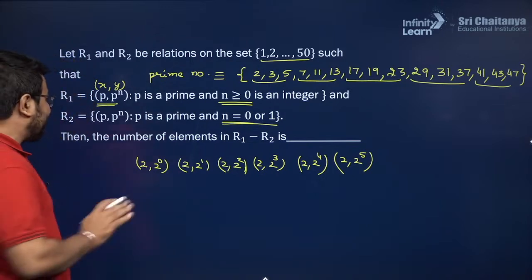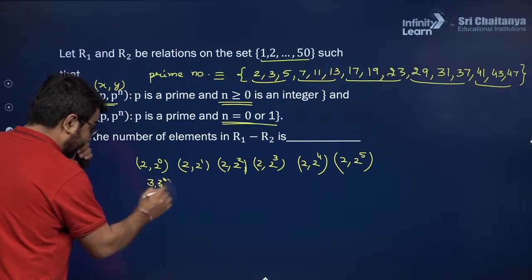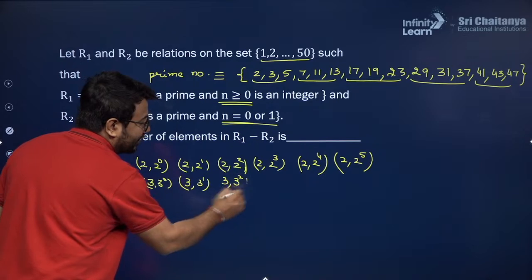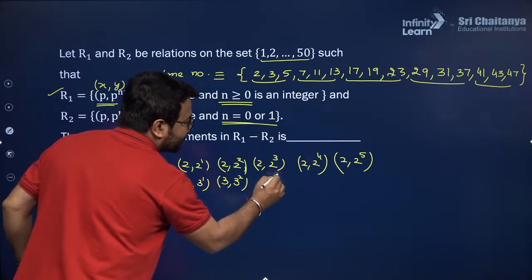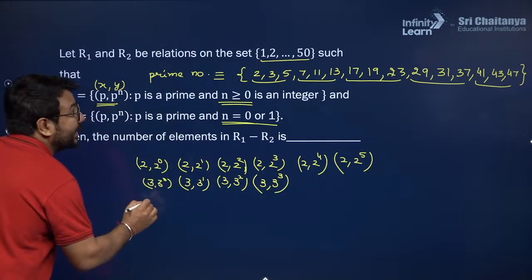Hi beta. Next, if I want to take 3, so 3 comma 3 raised to the power 0, then 3 comma 3 raised to the power 1, then 3 comma 3 raised to the power 2. I'm just checking for the relation R1. Then 3 comma 3 raised to the power 3. Can I take 3 raised to the power 4? No, I cannot take. Next is 5.